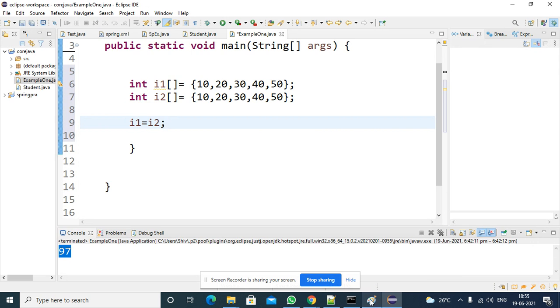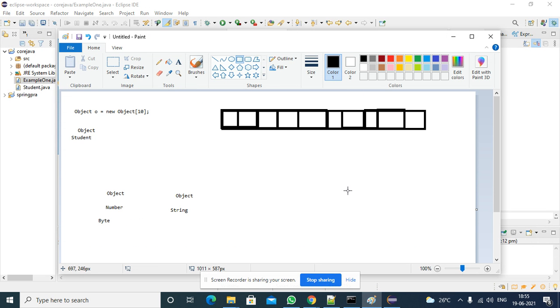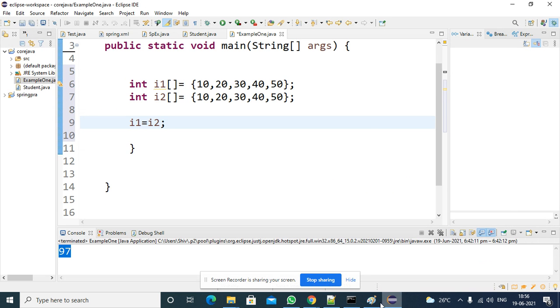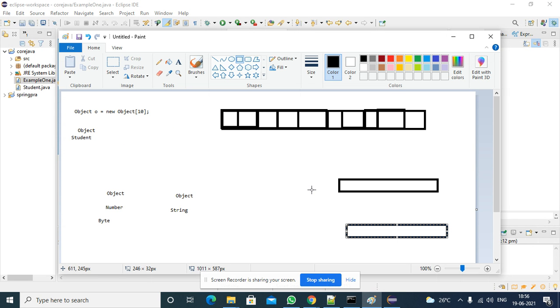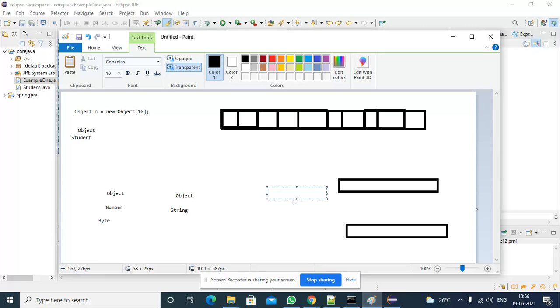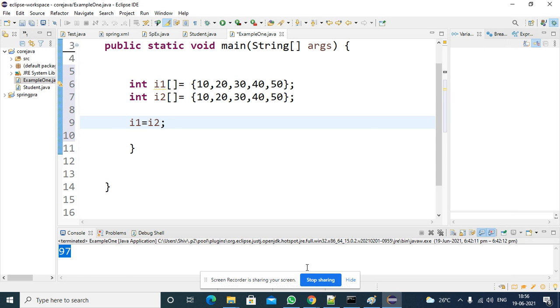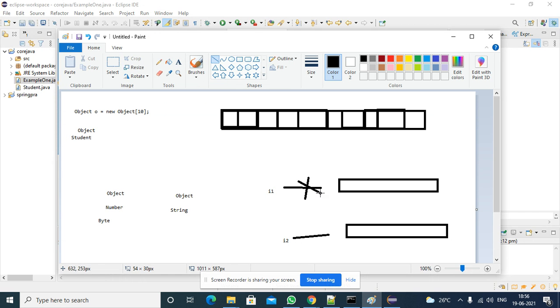So what will happen in memory? First it will create 5 locations for the first one and 5 locations for the second one. This is I1 and this is I2. I1 is pointing to this one, I2 is pointing to this one. If you assign I1 to I2, the I1 reference will be cut and I1 will be assigned to this one, nothing else.